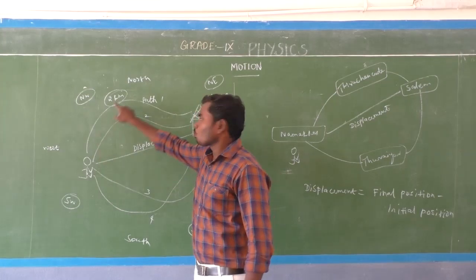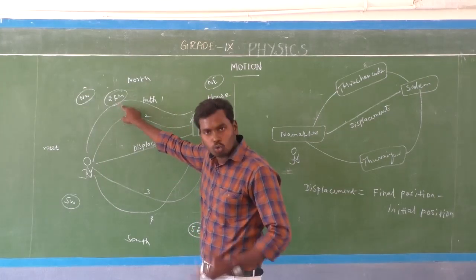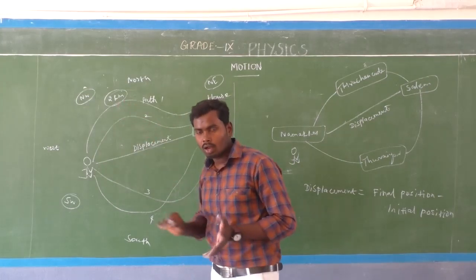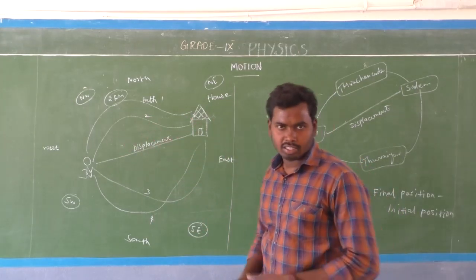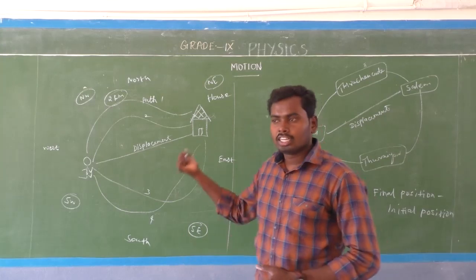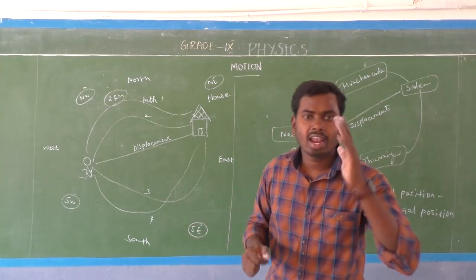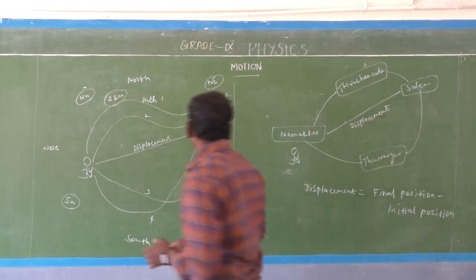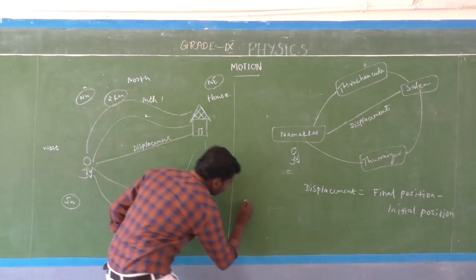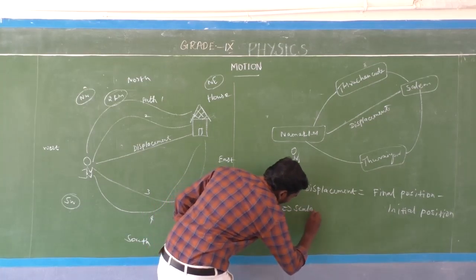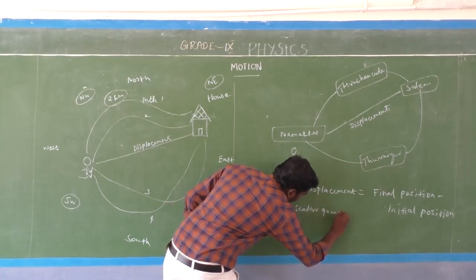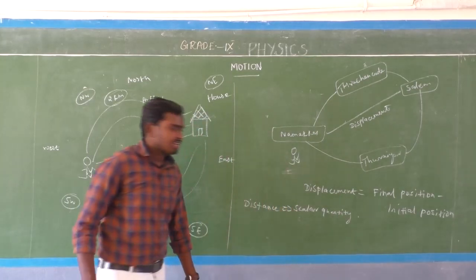So here, distance has only magnitude. What is the magnitude? 2 kilometers. There is a magnitude of 2 kilometers, but no direction because the direction is continuously changing. Due to this, distance comes under the category of scalar quantity. So distance is a scalar quantity.